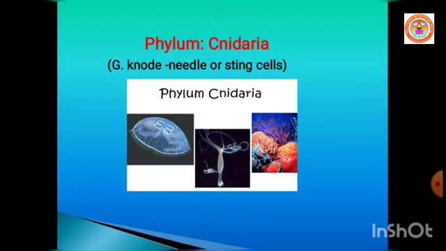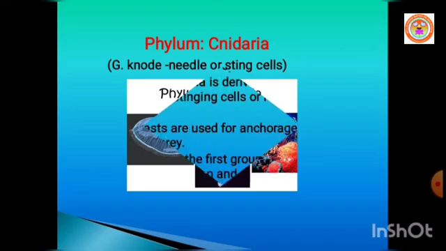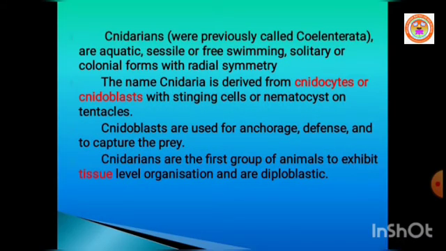In Greek, cnide means needle or stinging cells. Cnidarians were earlier called Coelenterata. Cnidarians are generally aquatic in nature, sessile or free swimming. Example, jellyfishes. Cnidarians are solitary or colonial forms, colonial meaning found in groups, with radial symmetry.